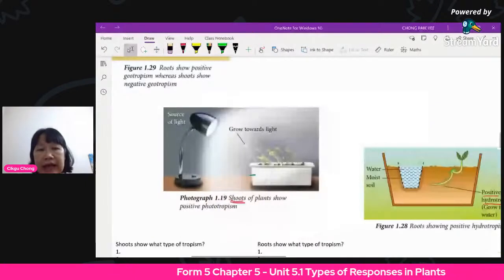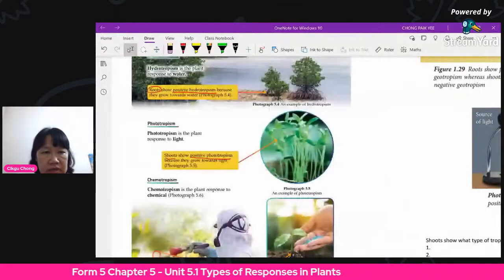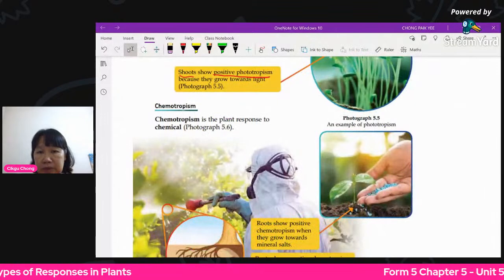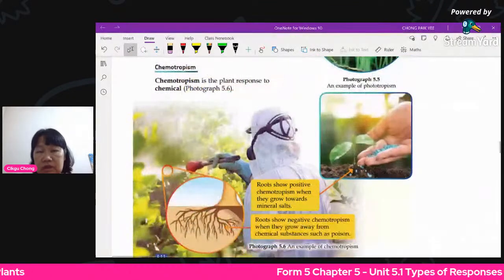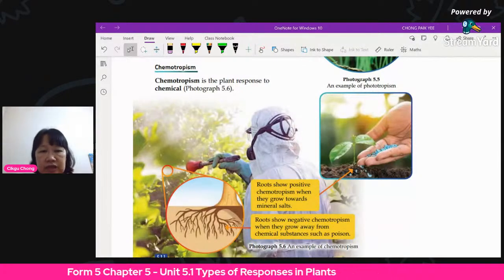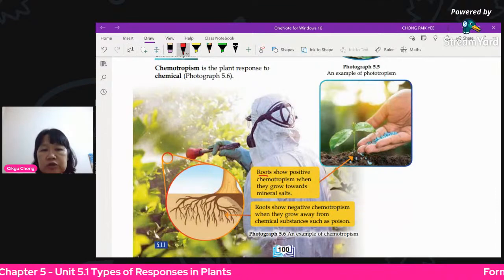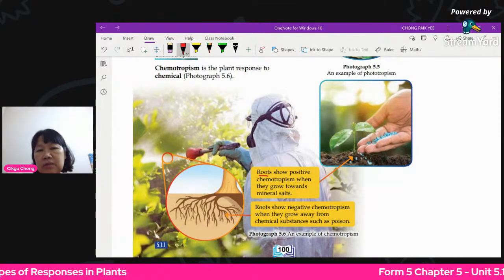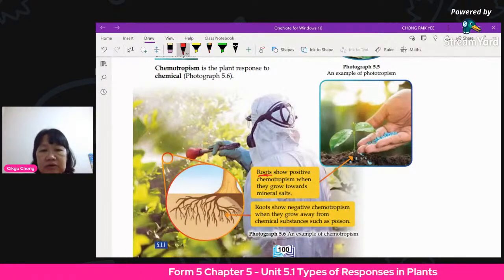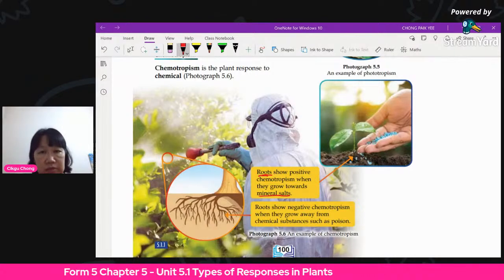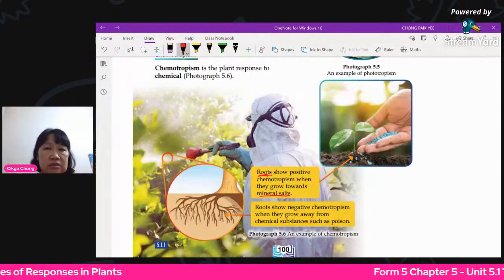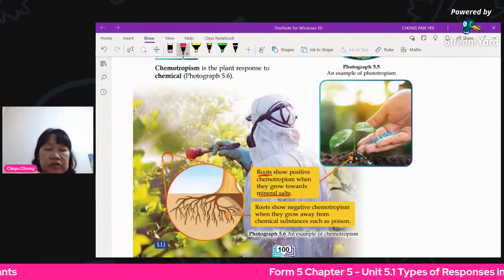Okay, next one. Chemotropism. Chemotropism is plant response to chemicals. The chemical could be minerals, could be poison, could be any chemical in the soil. Usually, roots will show positive chemotropism when you talk about the chemicals that they want or need, for example calcium, potassium. So for mineral salts, they will show positive chemotropism. But if you pour some toxin, something that the plant does not want, the roots will actually grow away from it.